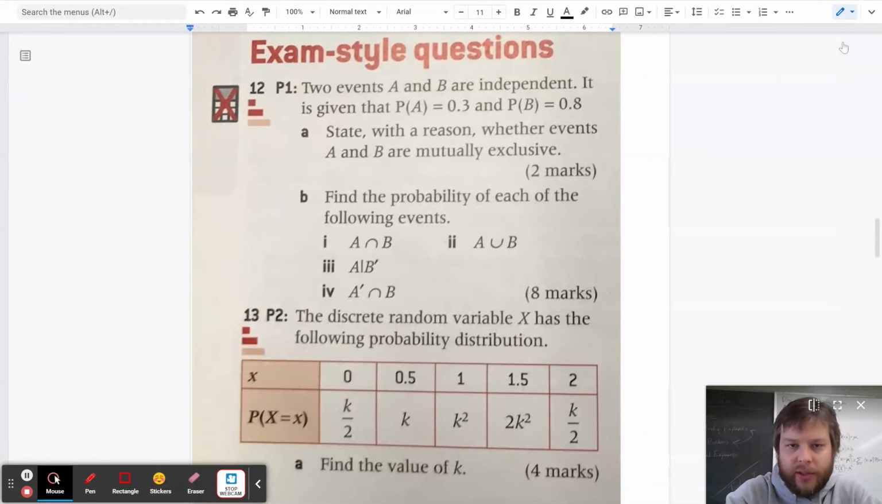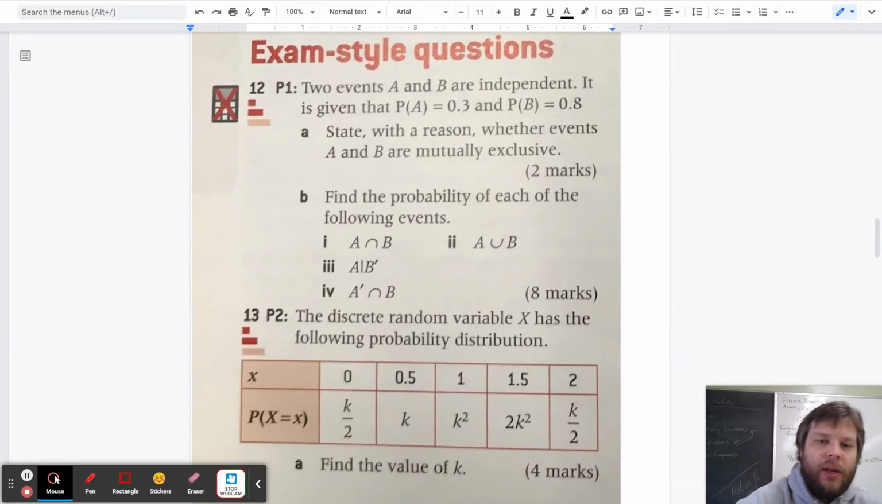Right, HL students. I'm looking at the review already, getting these videos up a little ahead of time, and going through each of the exam style questions. So we've got two events, A and B, that are independent, and we know their probabilities are 0.3 and 0.8. State with a reason whether the events A and B are mutually exclusive.